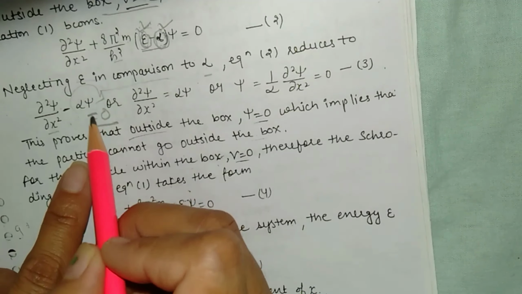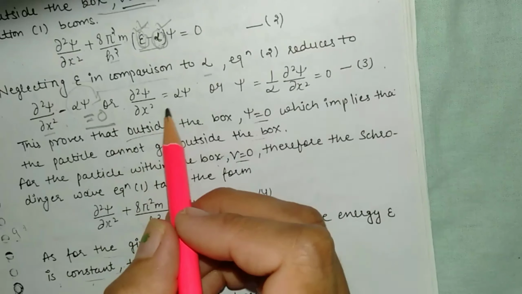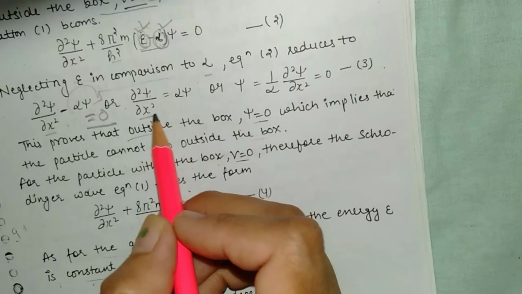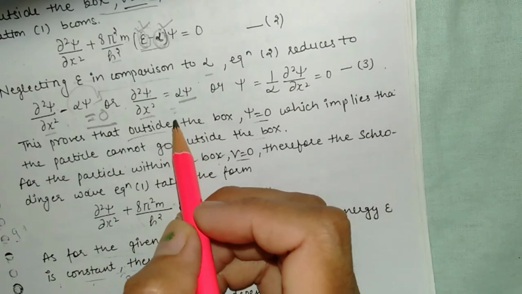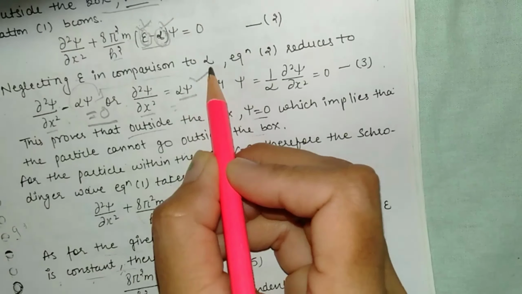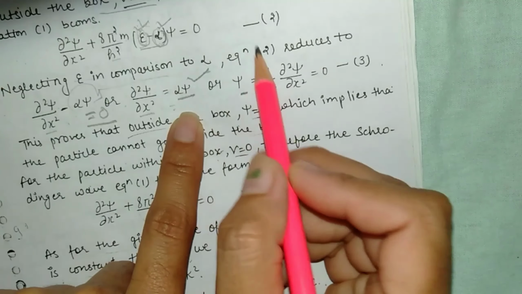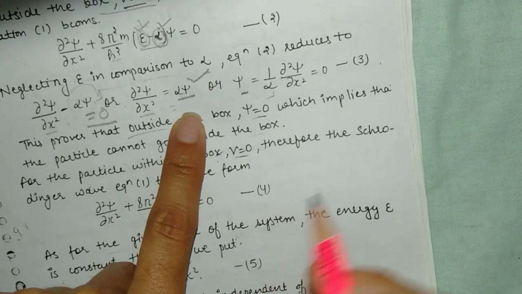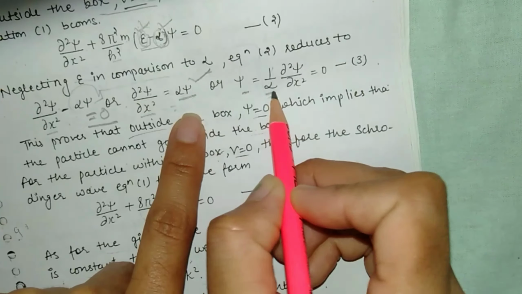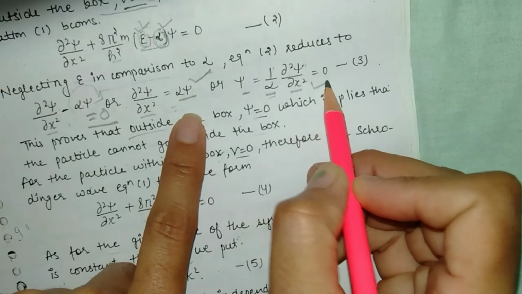So infinity psi can be written on this side: del square psi upon del x square is equal to infinity psi. We are interested in calculating the psi wave function, so we write psi on this side and infinity on the other side: psi is equal to 1 upon infinity times del square psi upon del x square.